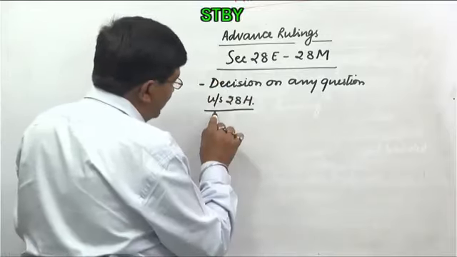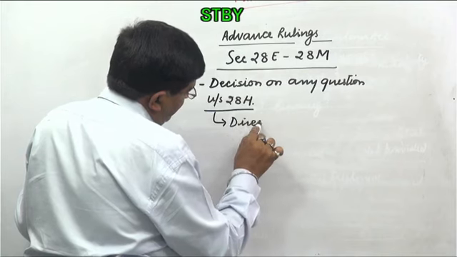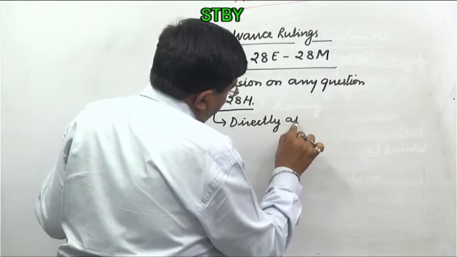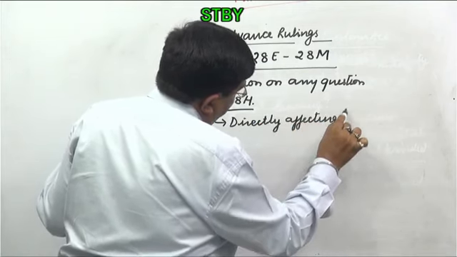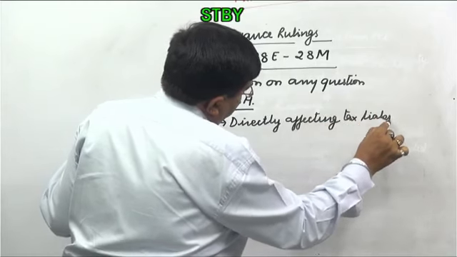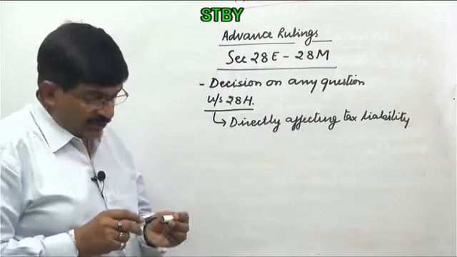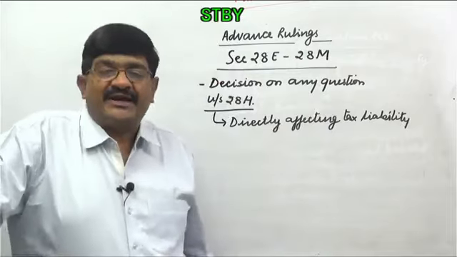These are the subject matters directly affecting tax liability. Those have a direct connection with the taxability or the amount of the tax.